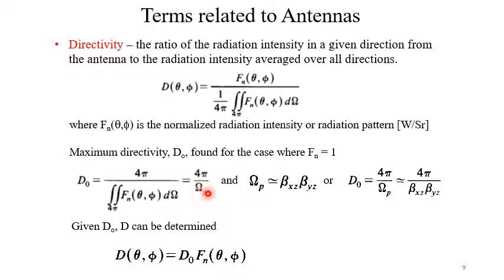Omega p is a kind of beam area, and it can be written in terms of the beam width along the xz plane and yz plane. So accordingly, the maximum directivity is 4 pi by beta xz beta yz. So given D0, D can be determined by multiplying it with Fn(theta, phi).